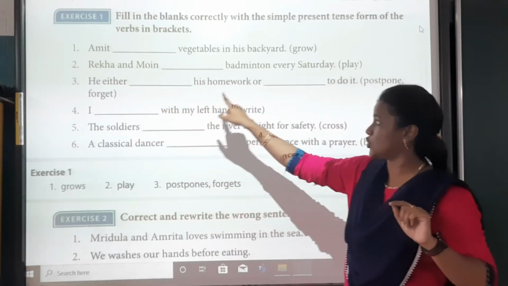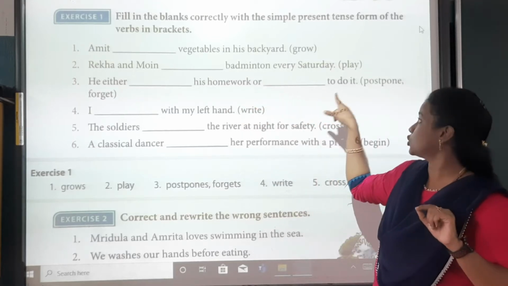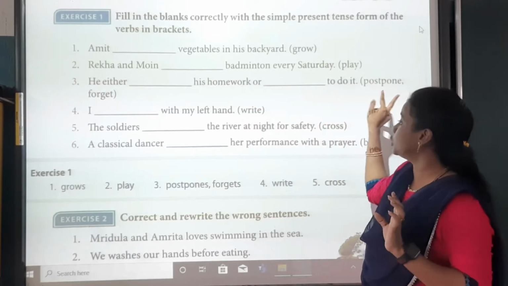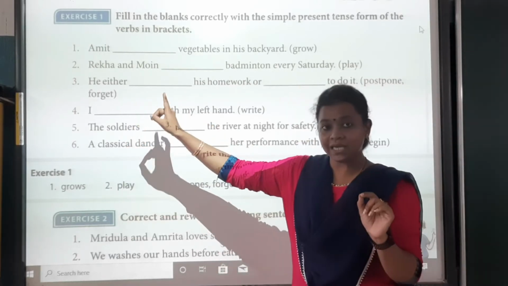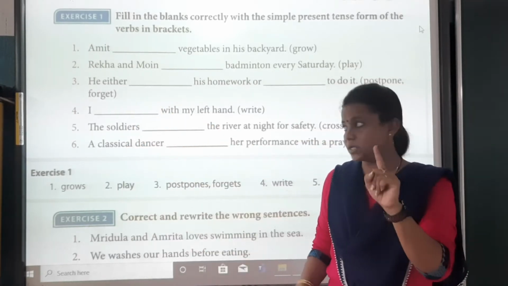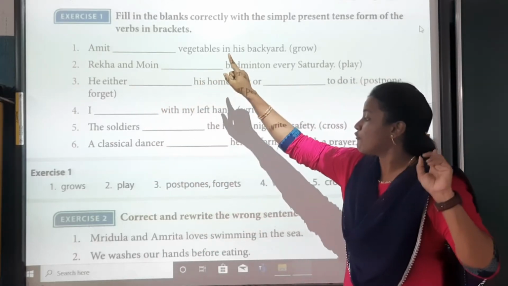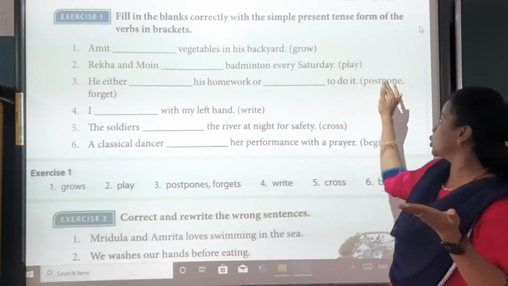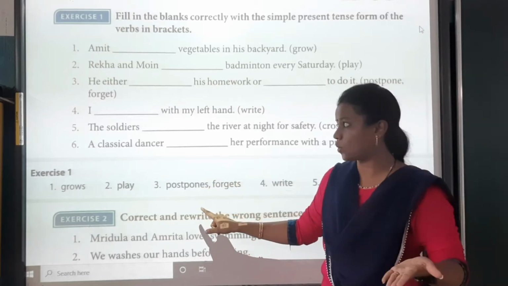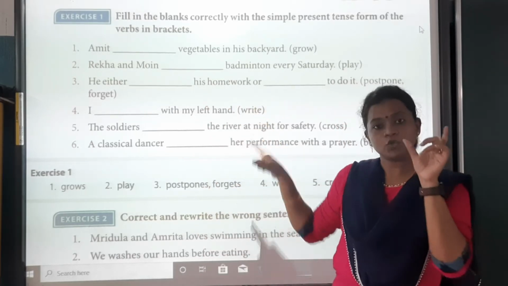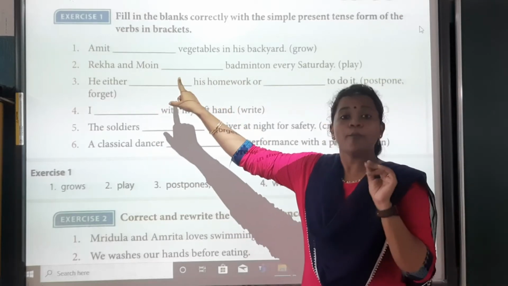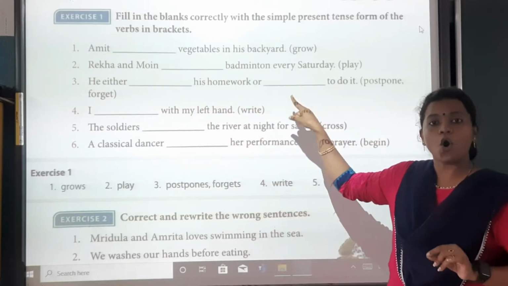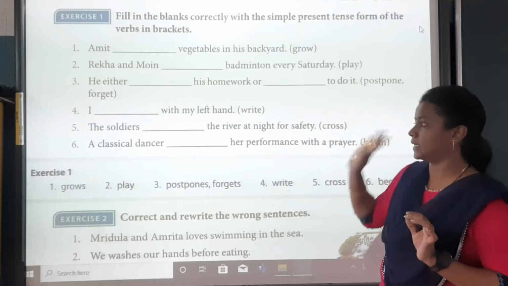He either dash his homework or dash to do it. Now they have given two, postpone and forget. So he, one person, so he either postpones. Postpone will change into postpones. And his homework, so again it is singular. So forgets. He either postpones his homework or forgets to do it.